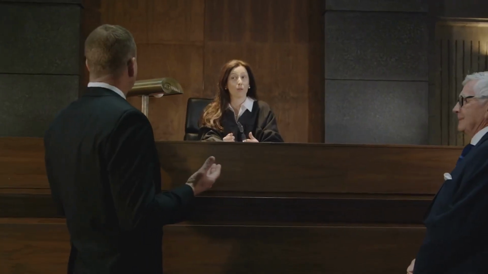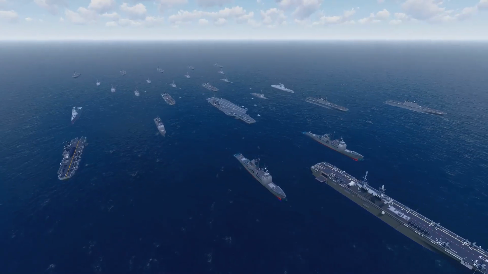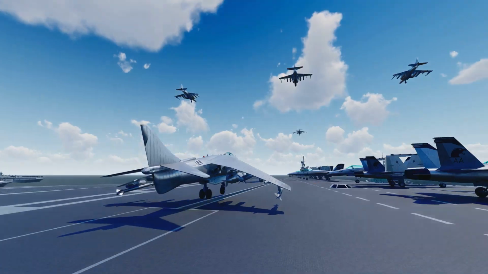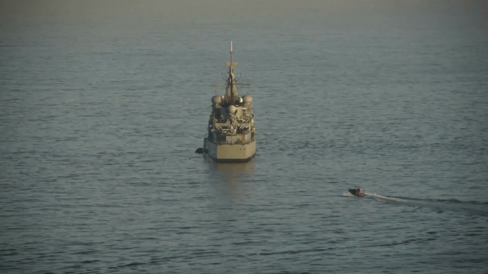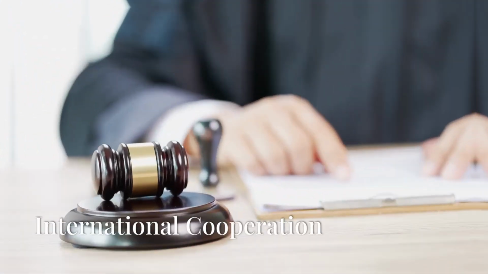This is a powerful tool in the fight against piracy. It allows nations to work together to bring these criminals to justice, even if they operate far from their shores. It also removes safe havens for pirates, as they can be apprehended anywhere in the world.